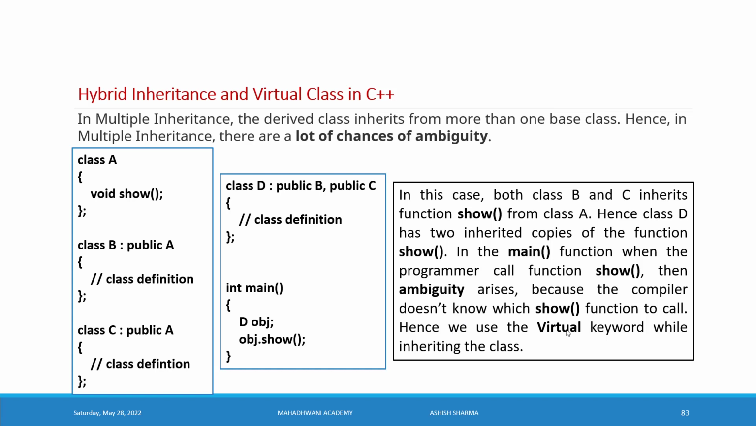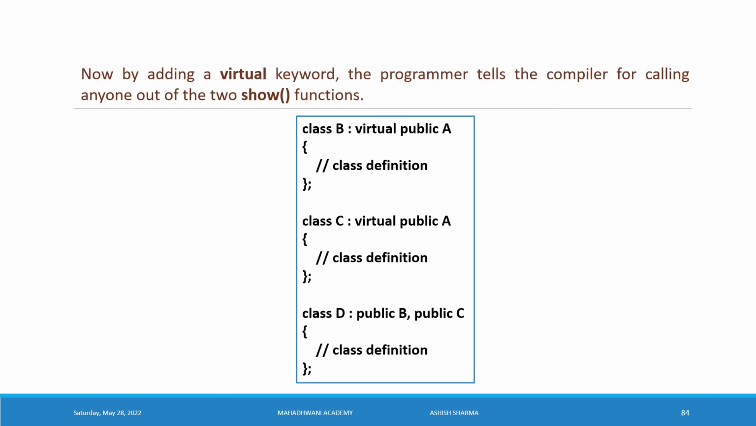Hence we use the virtual keyword. In this regard, we use the virtual keyword while inheriting the class. We see in the next slide. So understand here, the virtual keyword we use to minimize the ambiguity of our calling of the same function in the program. Now by adding a virtual keyword, the programmer tells the compiler to call any one out of the two show functions.